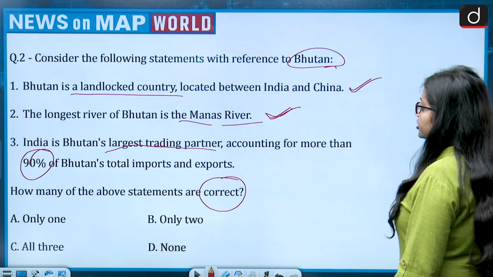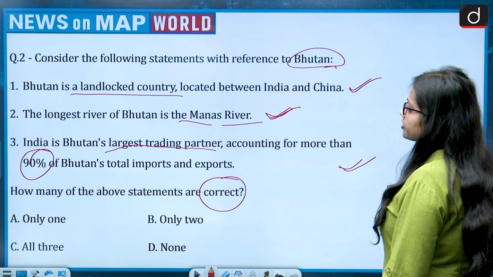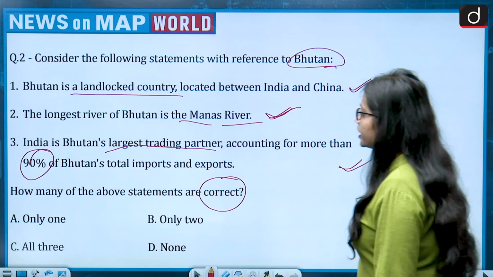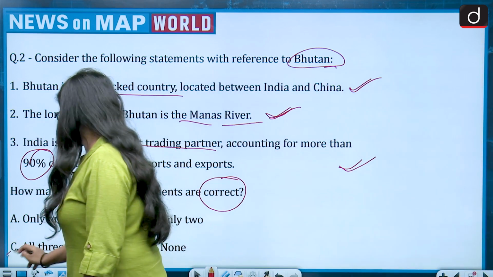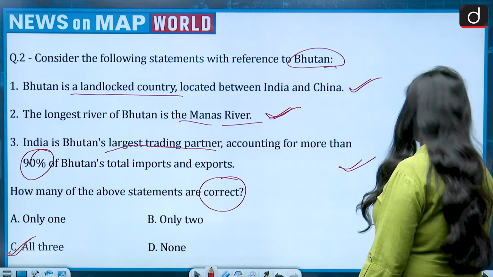So let's get back to the question. Third statement is also correct. The question is asking how many of the above statements are correct. So first, second, third, all 3 are correct. It means the correct answer is option C, that is all 3. Now moving on to the next question.